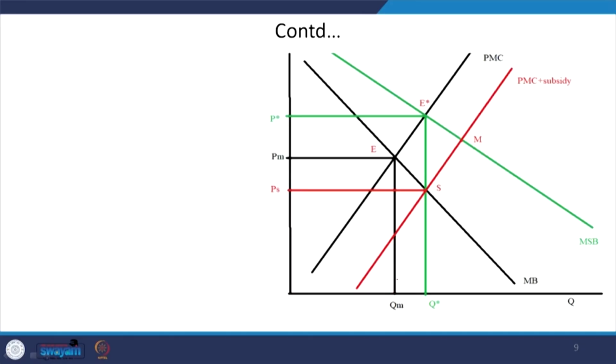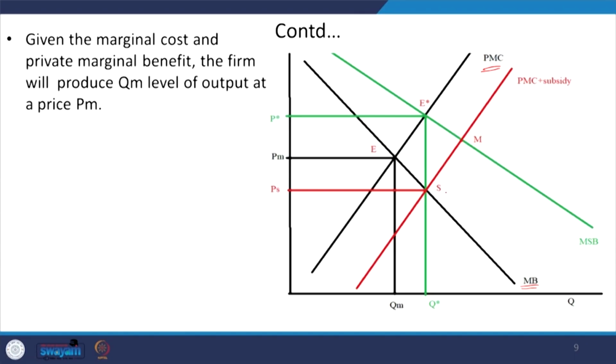So, obviously the marginal benefit is given, and the private marginal cost, or marginal cost, is given, right. The intersection point of this marginal benefit curve and the marginal cost curve is at E, right.